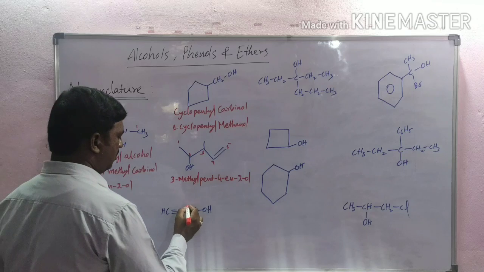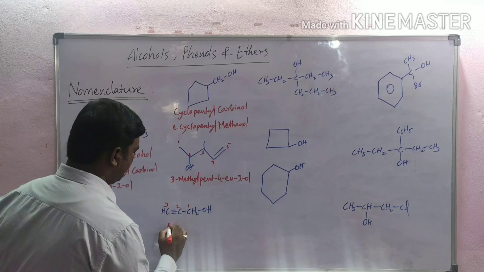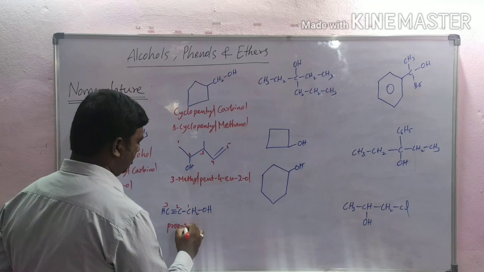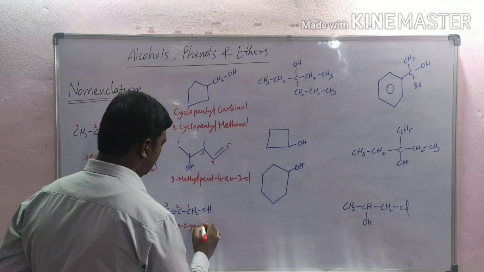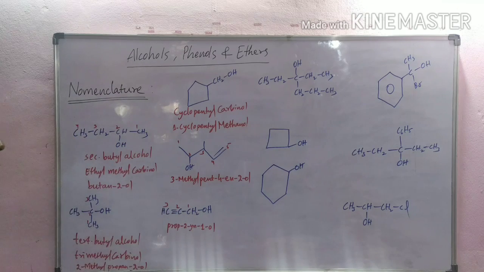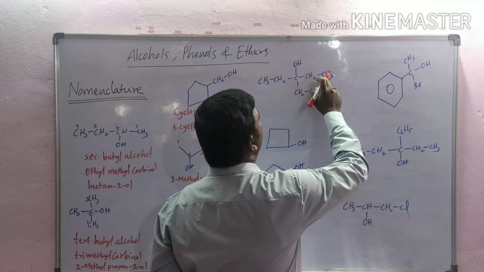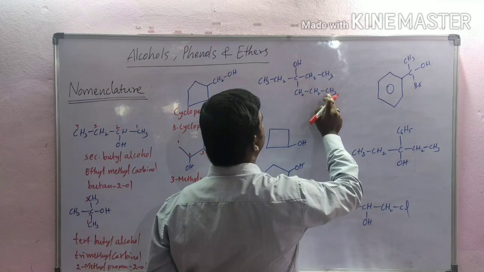And next, this one 1, 2, 3, prop-2-yn-1-ol. Prop-2-yn-1-ol. And this compound 1, 2, 3, 4, 5, 6.